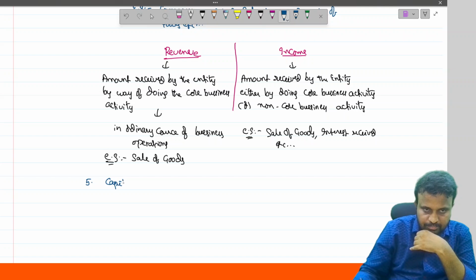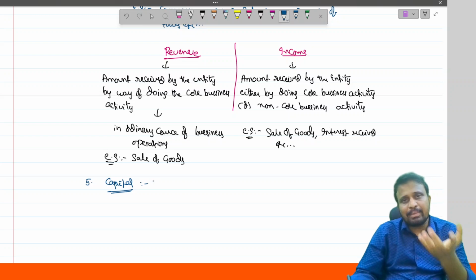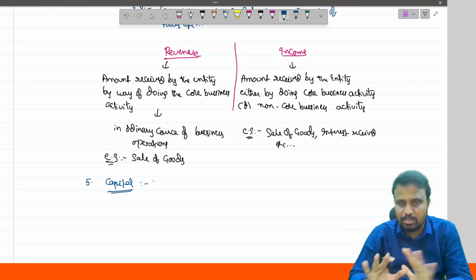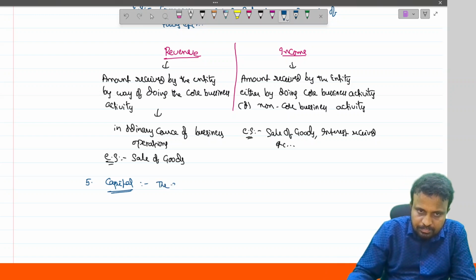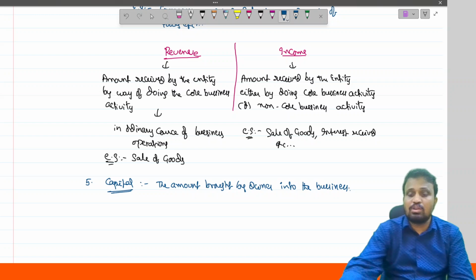Fifth one, capital. In a general scenario, capital is defined as simply the amount brought by the owner into the business. The amount brought by the owner into the business is called as what?